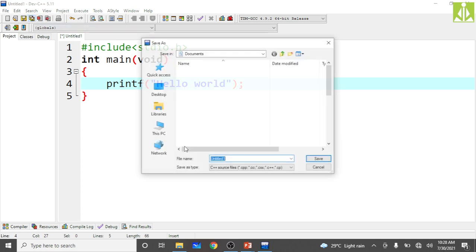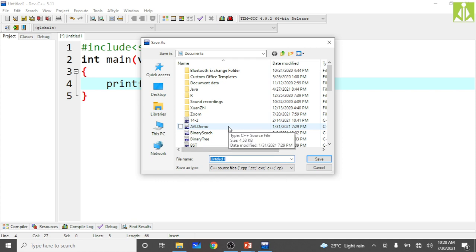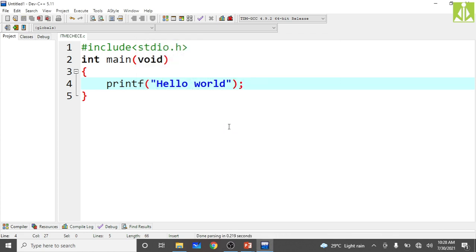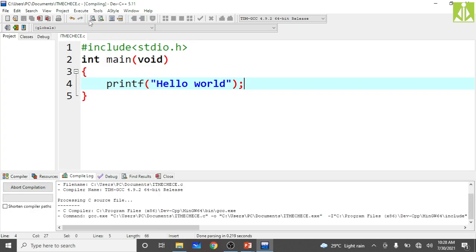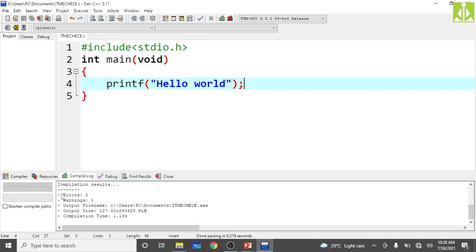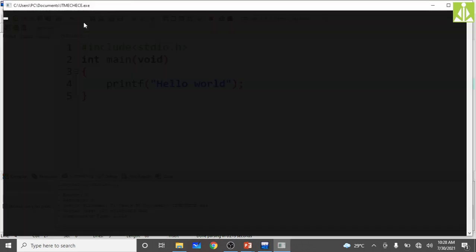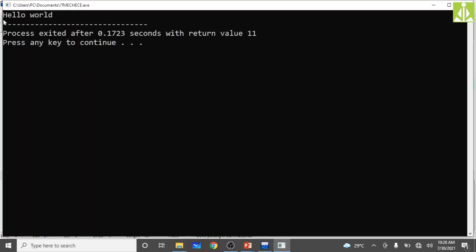So when I'm saving this program, it will ask me to give some name. So this is itmecece.c. Program got saved. Now compile it. As you can see, I'm not getting any errors. Errors 0, warnings 0. This is a simple program I have written. So now run it. Yeah, it is giving the output as hello world, as you can see over here. The output is hello world.